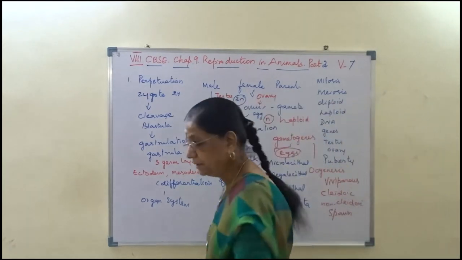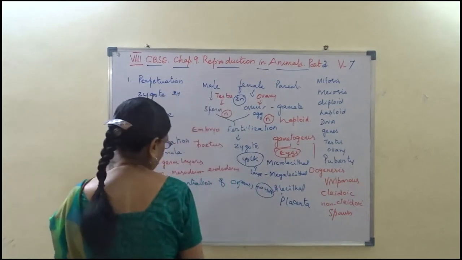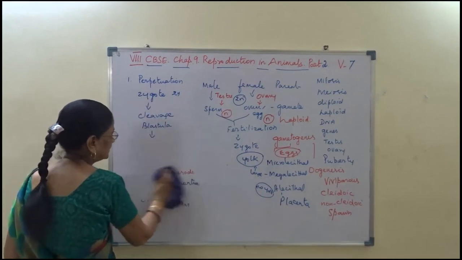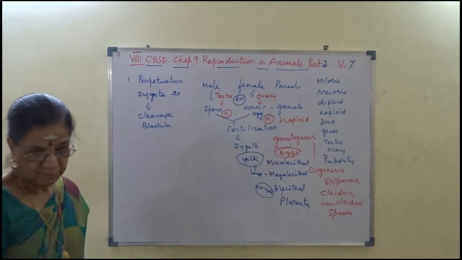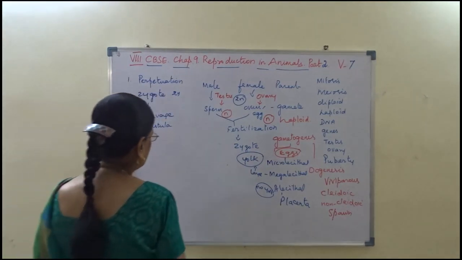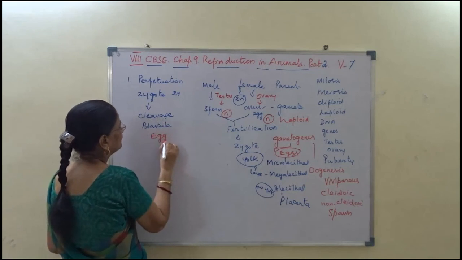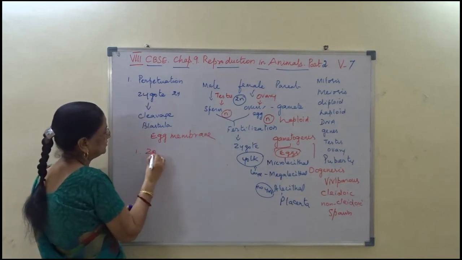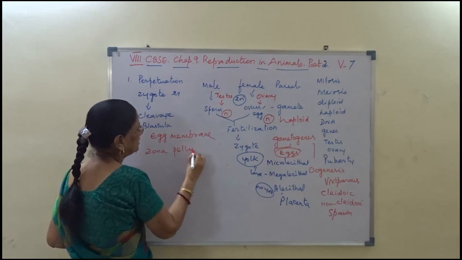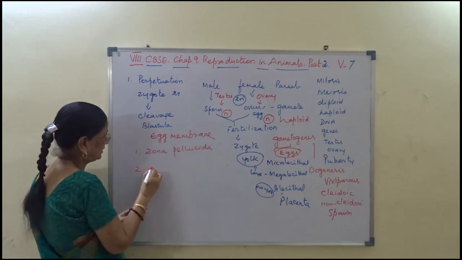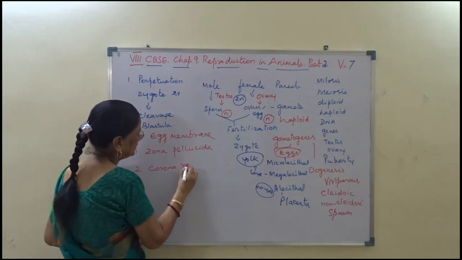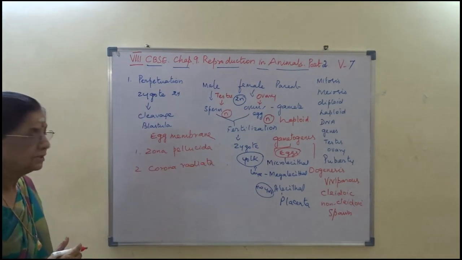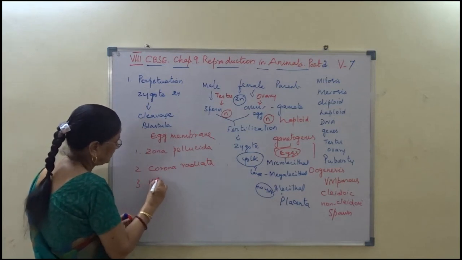And then we learn about egg membrane. We learn terms: one is zona pellucida, corona radiata, and vitelline membrane.